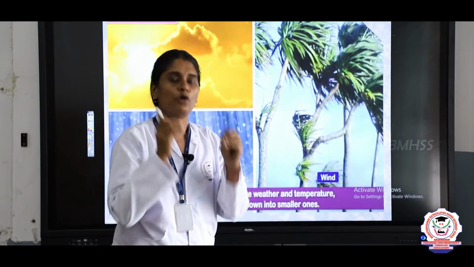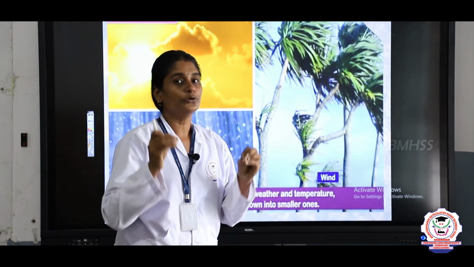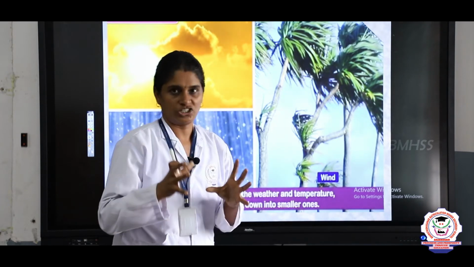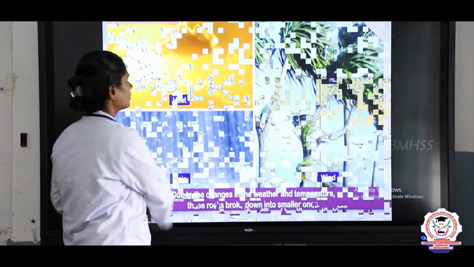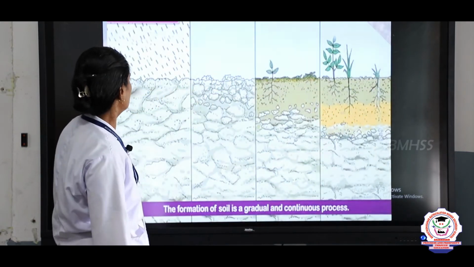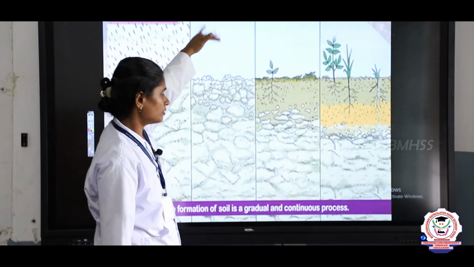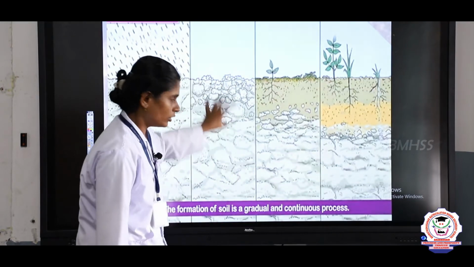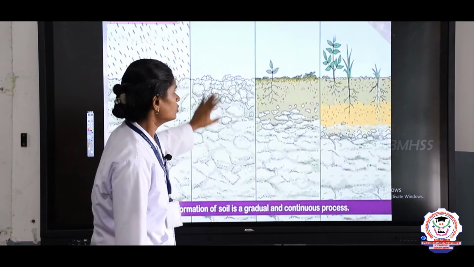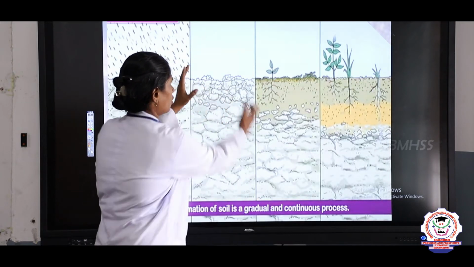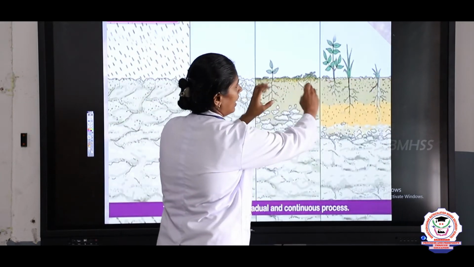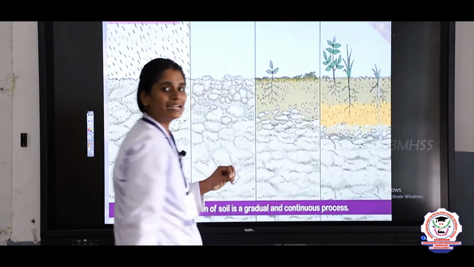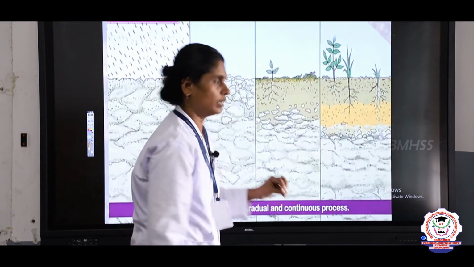broken down into smaller particles due to high temperature and pressure. You can see that because of the rain and the air, the rocks are broken down into smaller particles. After that, the rocks become like soil and small plants can grow in the soil.